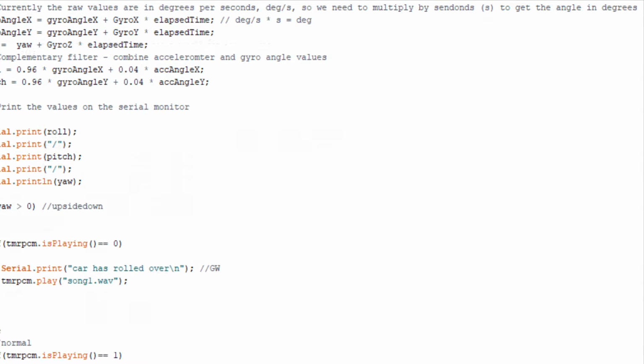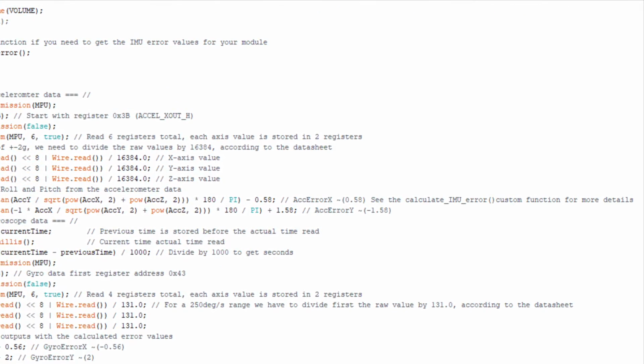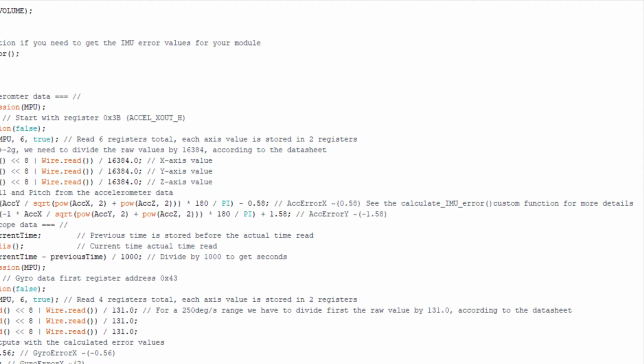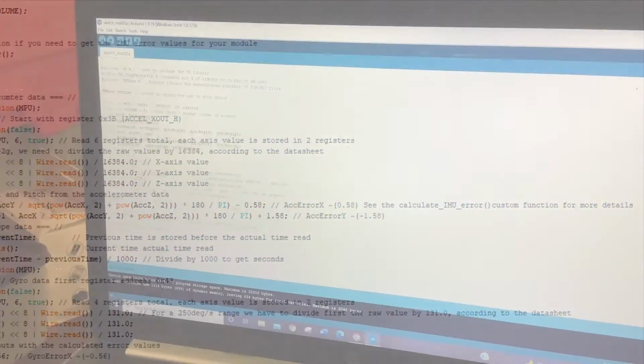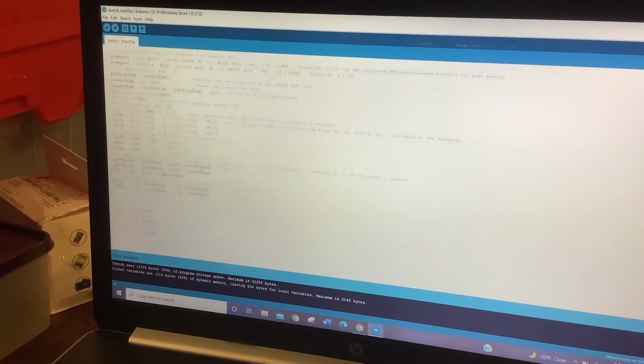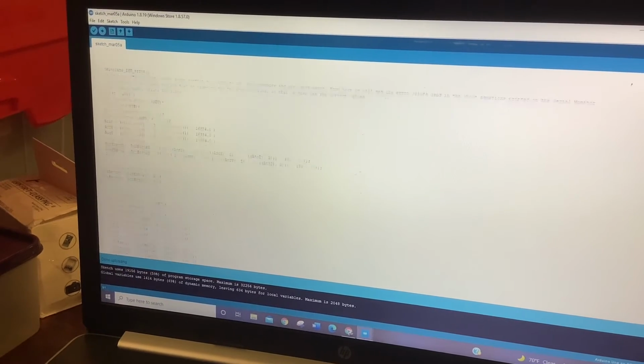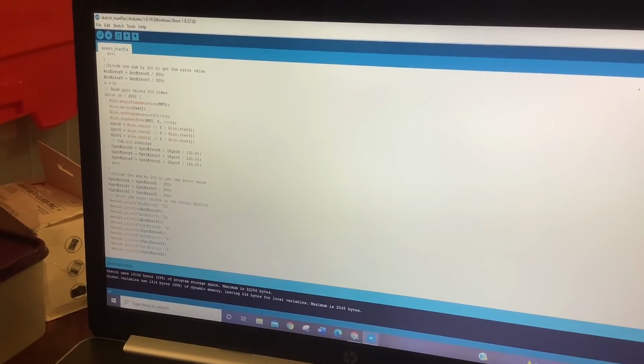Using this data, we can get extremely accurate information about the sensor orientation. We use this data to determine whether the vehicle is upside down or not. For this code, we use C++ and Arduino IDE to test our creation. The wire.h library was used for I2C communication and defining variables needed for storing the data.